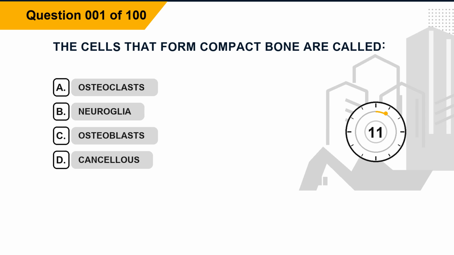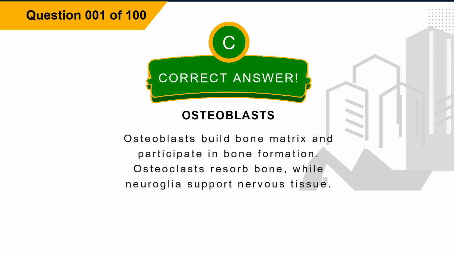Question 1. The cells that form compact bone are called. Option A, osteoclasts. Option B, neuroglia. Option C, osteoblasts. Option D, cancellous. The correct answer is option C, osteoblasts. Explanation. Osteoblasts build bone matrix and participate in bone formation. Osteoclasts resorb bone, while neuroglia support nervous tissue.